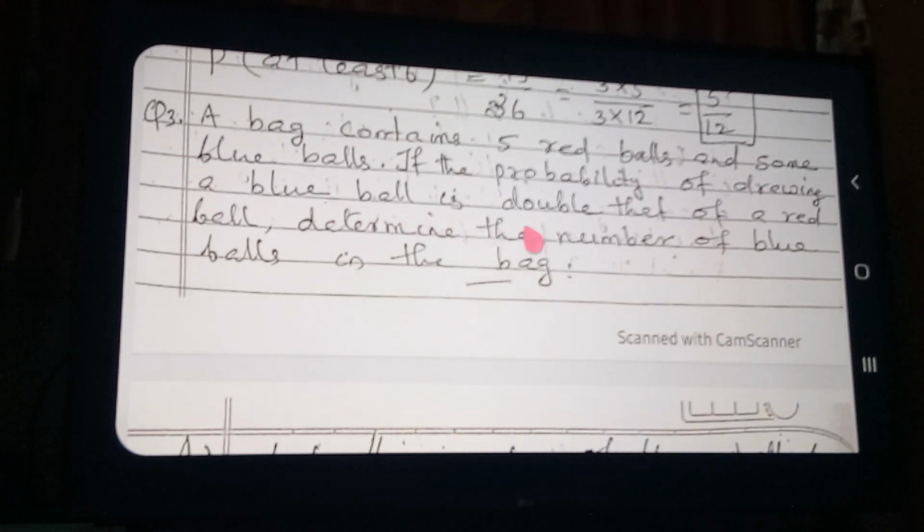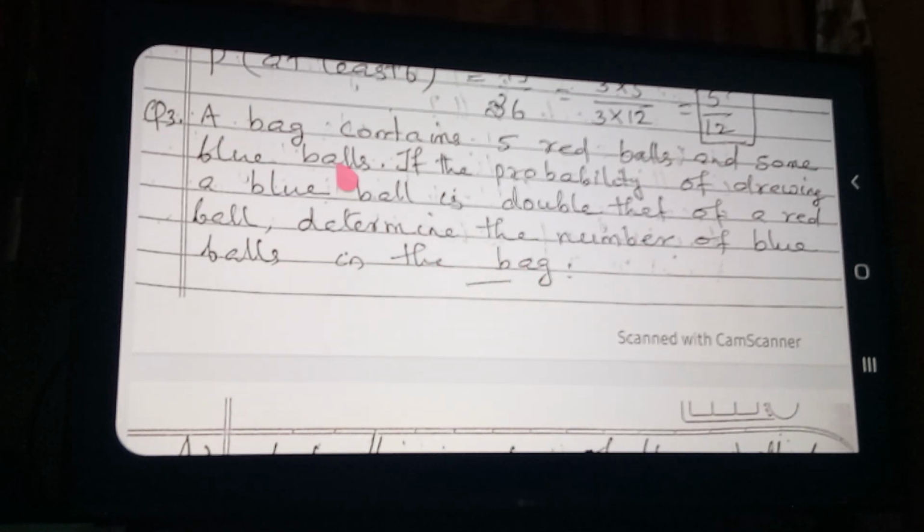Remaining, what type of balls are there? Blue balls. Okay. If the probability of drawing a blue ball, listen to this properly, the probability of drawing a blue ball is double that of the red balls. Double that of the red balls means 2 times the probability of red balls. Clear the question? Then determine the number of blue balls in the bag.